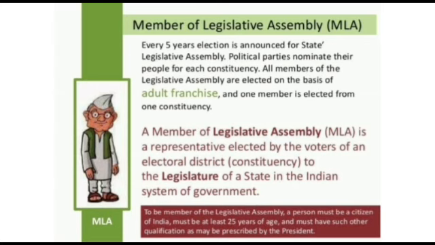Every 5 years, election is announced for the state legislative assembly. Political parties nominate their people for each constituency. All members of the Legislative Assembly are elected on the basis of adult franchise, and one member is elected from one constituency. A Member of Legislative Assembly (MLA) is a representative elected by the voters of an electoral district to the legislature of a state in the Indian system of government.